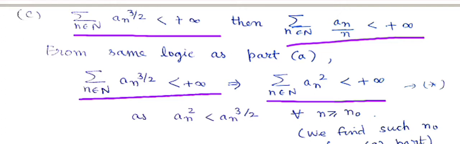The same logic we can apply here, so you can always make it a higher power. For this also we can apply part A, and we see that summation an to the power 2 is a convergent series, right?